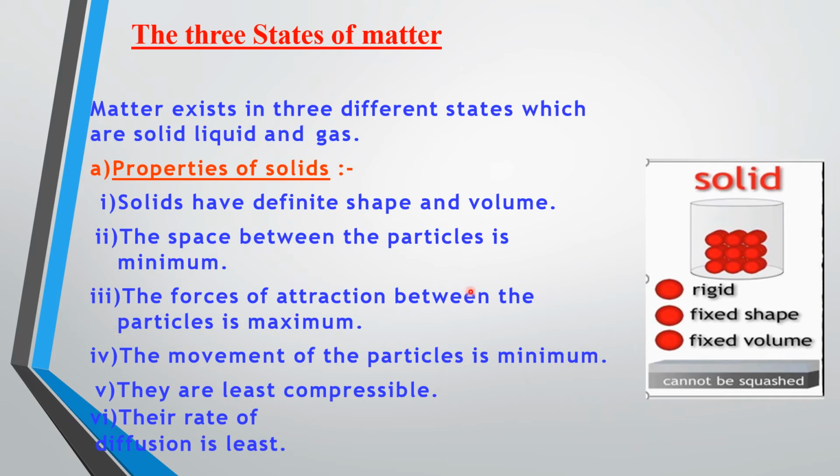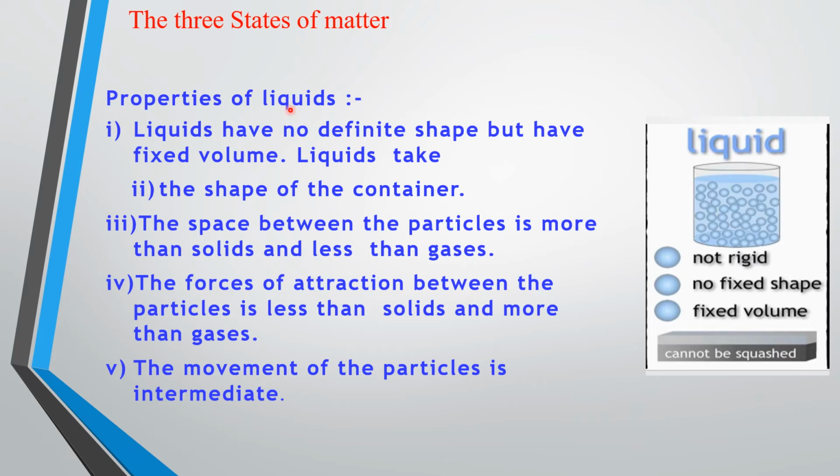The force of attraction between the particles is maximum, the movement of particles is minimum, and they only vibrate at their mean position. They are least compressible, because since the space between the particles is very less, they cannot be compressed anymore, and their rate of diffusion is also very low.